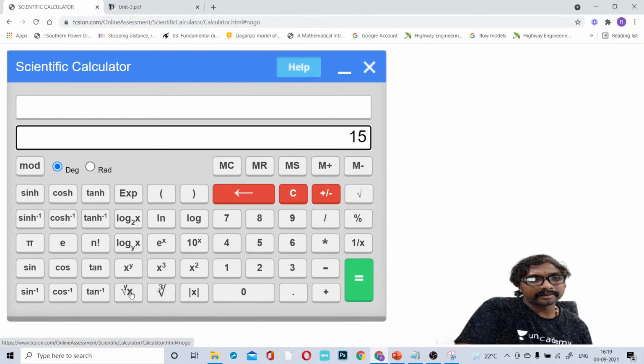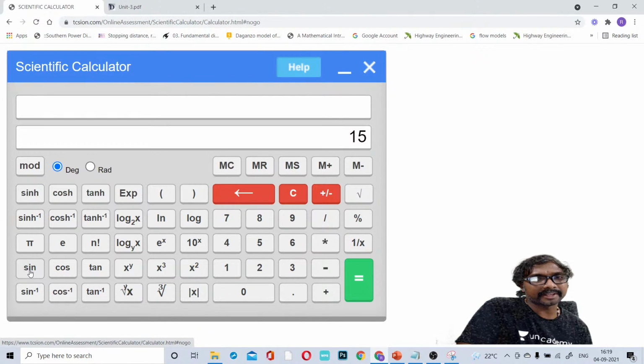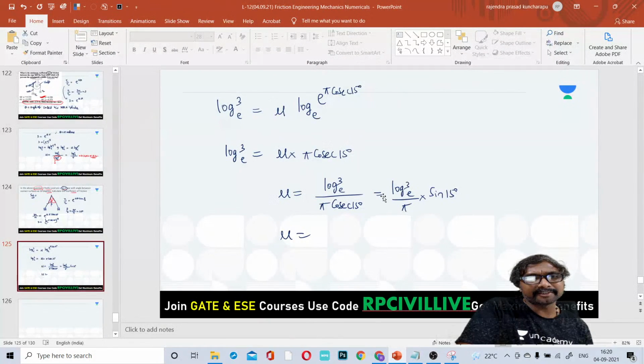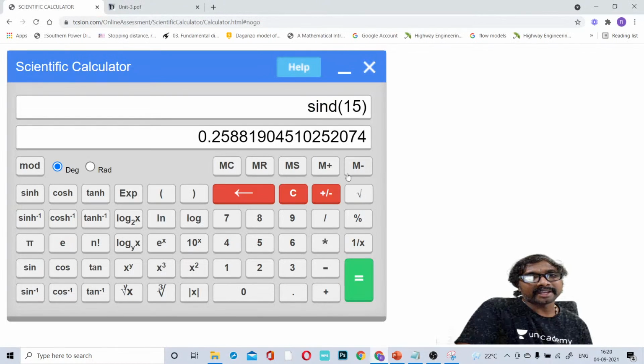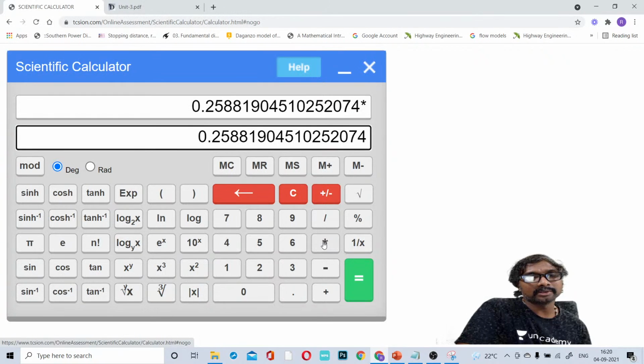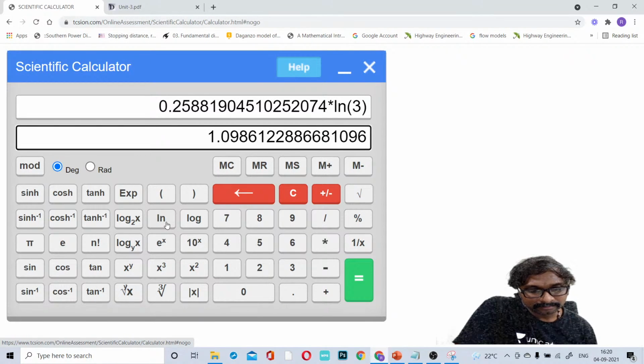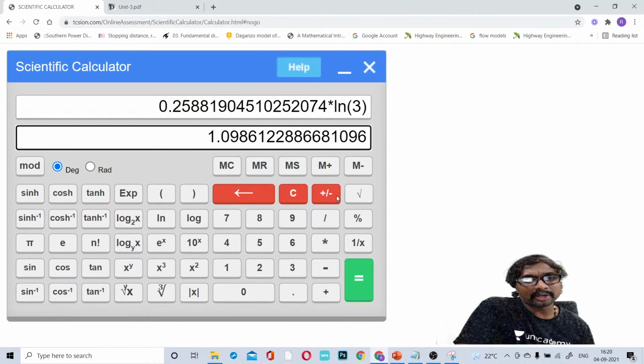15, sine, okay? 15 sine means sine 15 degrees, right? After this sine 15 degrees, what you have is log 3 to the base e. Sine 15 degrees into log 3. So 3 we have to write first, then we go for this ln. Ln we have to go for first. So sine 15 degrees into log 3,